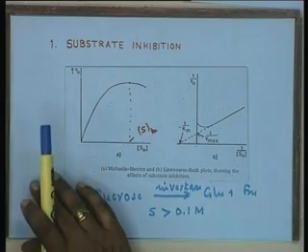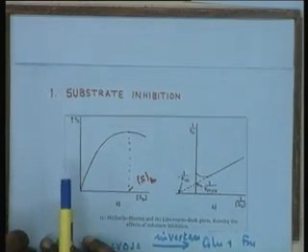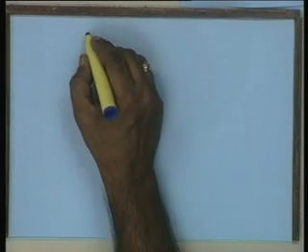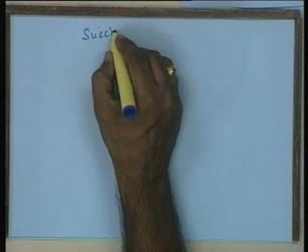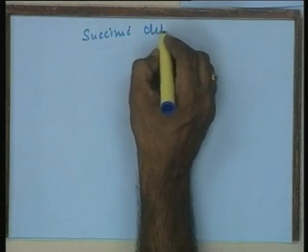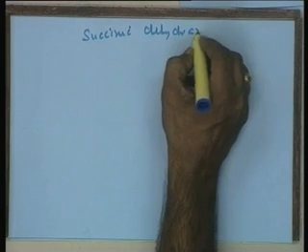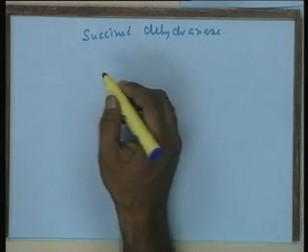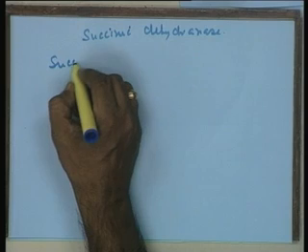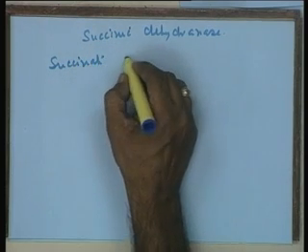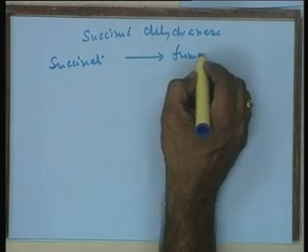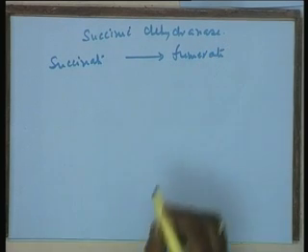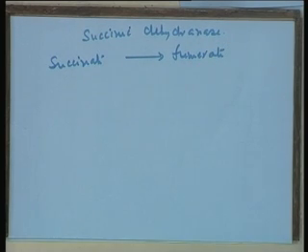Another example of substrate inhibition is succinate dehydrogenase, which catalyzes the interconversion of succinate to fumarate, essentially a reaction which catalyzes the formation of a double bond. Now succinate as a substrate has two carboxylic groups.